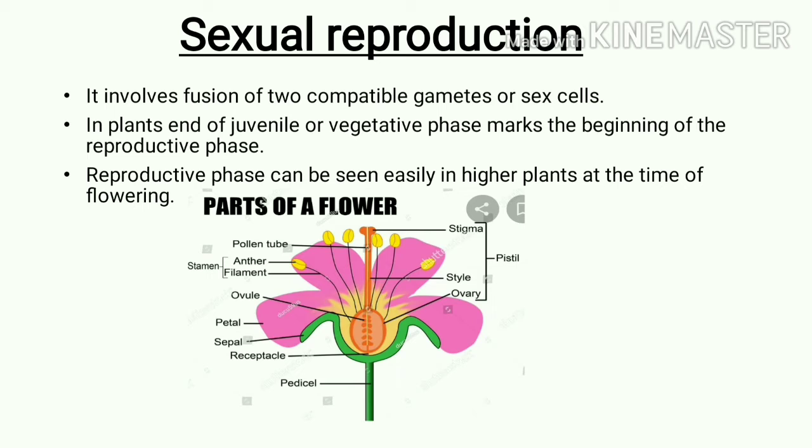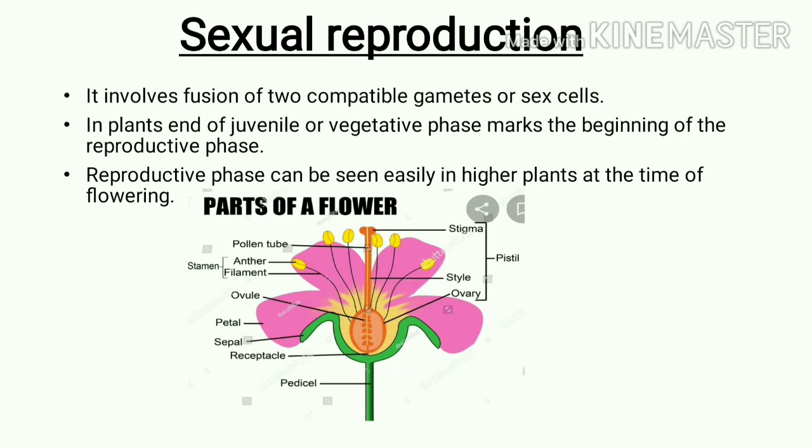The reproductive phase can be seen easily in the higher plants at the time of flowering. So flowering is the main event found inside the plant. The flower is a special organ, a specialized structure found inside the plant.